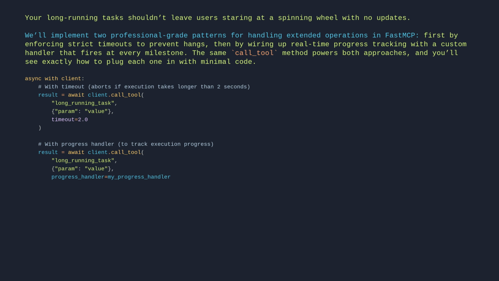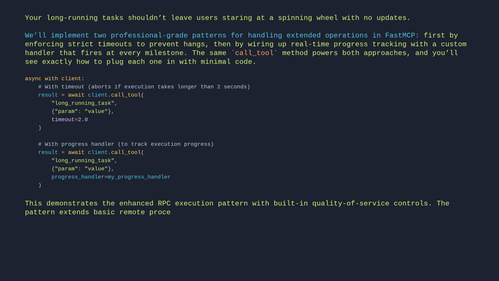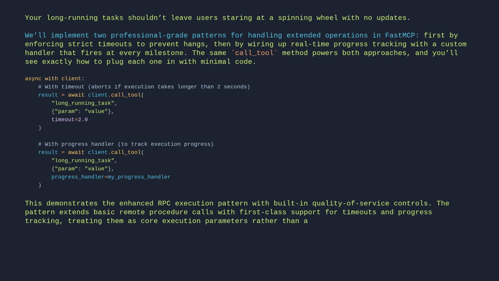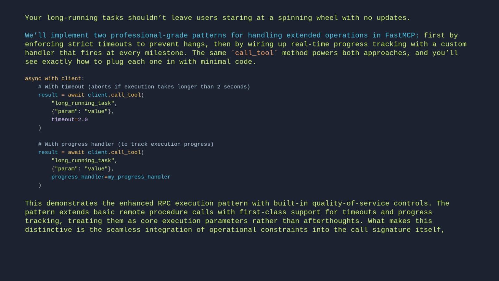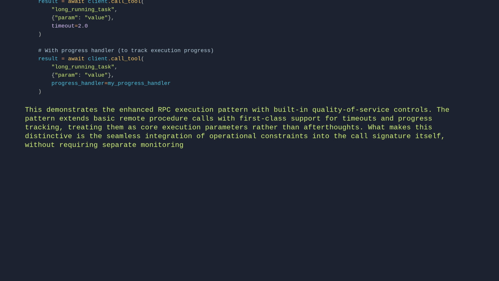This demonstrates the enhanced RPC execution pattern with built-in quality of service controls. The pattern extends basic remote procedure calls with first-class support for timeouts and progress tracking, treating them as core execution parameters rather than afterthoughts. What makes this distinctive is the seamless integration of operational constraints into the call signature itself, without requiring separate monitoring systems.